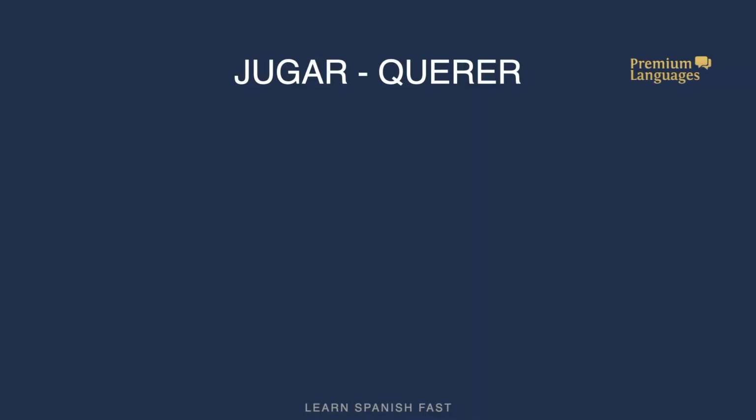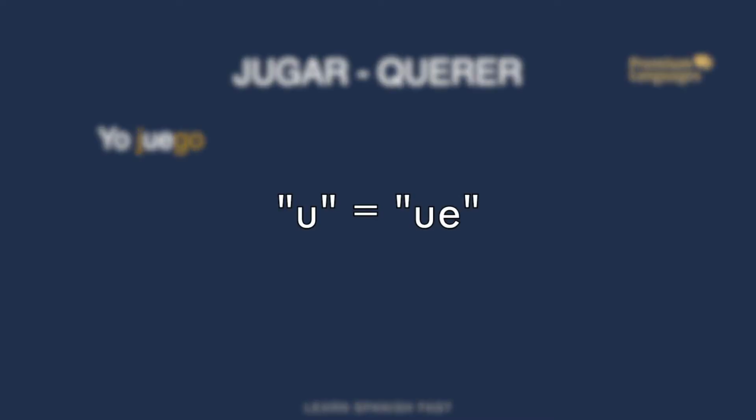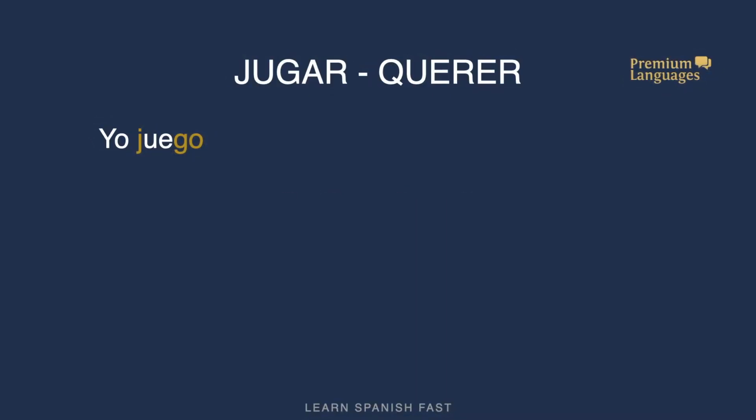Let's see some examples. We're going to start with jugar, to play, and querer, to want. With jugar, if you look at the first form of the conjugation, yo juego, I play, you can see that the U becomes UE. We're adding an E to the verb. Yo juego. But if you continue, tú juegas is the same. The ending is the same. The ending is not irregular. It's just the vowel that becomes two vowels that makes the verb irregular.